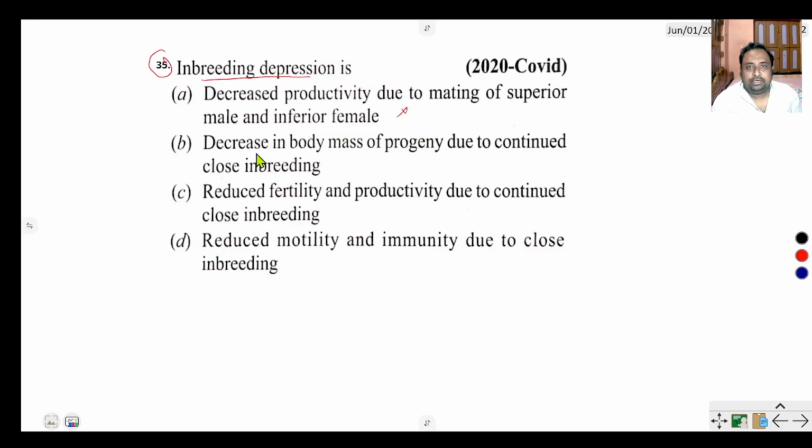Decrease in body mass of progeny due to continued crossbreeding, not. Reduce fertility and productivity due to continued crossbreeding, not. Reduce motility and immunity due to crossbreeding, not. Here the correct option is option C: reduce fertility and productivity due to continued close breeding.